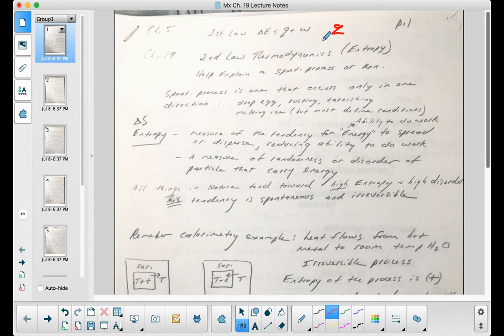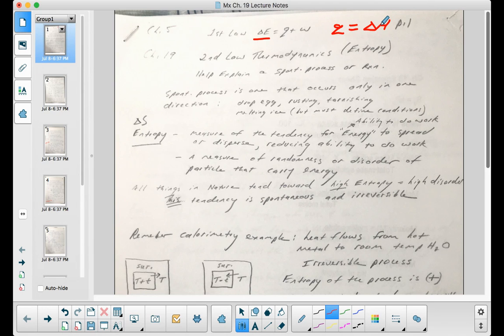And then at the end of chapter 5 lecture, I talked about it's really all about the energy, and the energy not only involves Q, but it also involves W, the work of the chemical process that's taking place. But typically, we just worry about measuring the heat transfer or the enthalpy of the reaction. So we talked about Q being equal to delta H. So that's how the chemist usually defines the first law of thermodynamics.